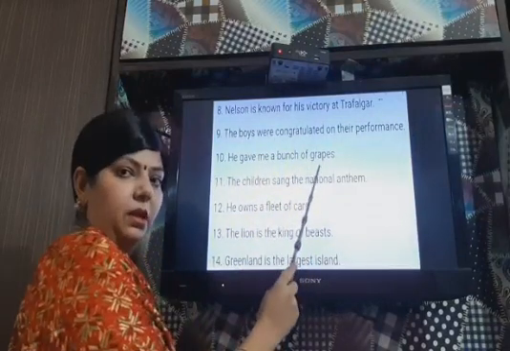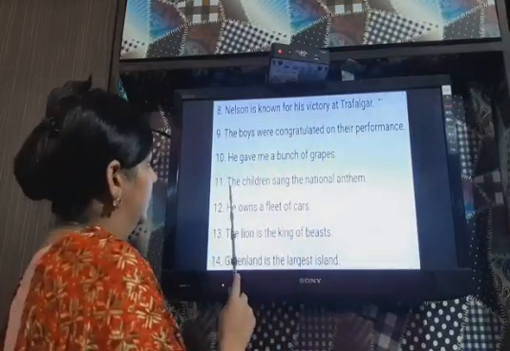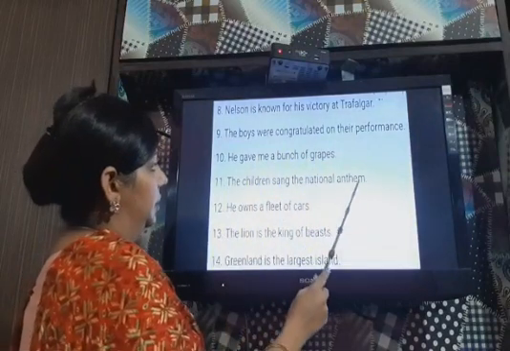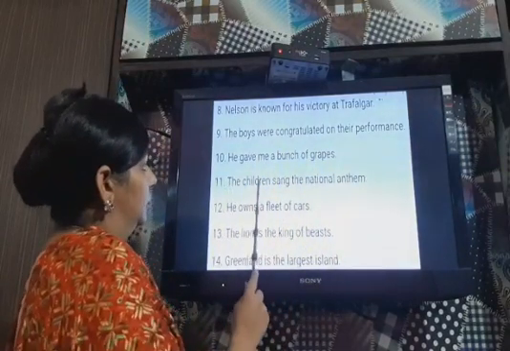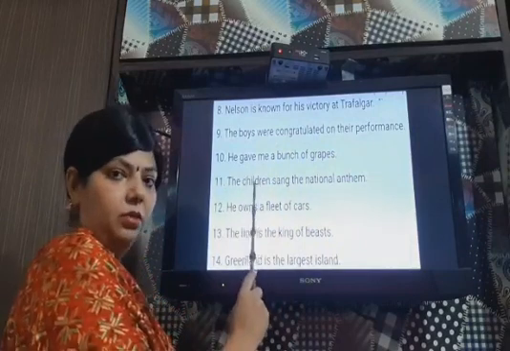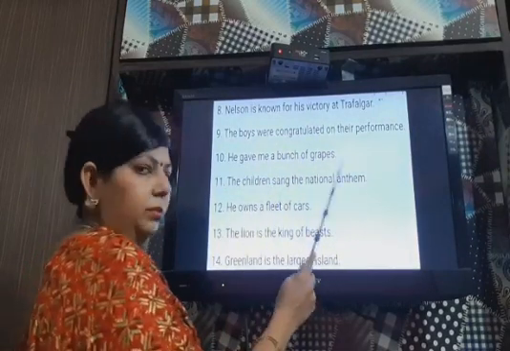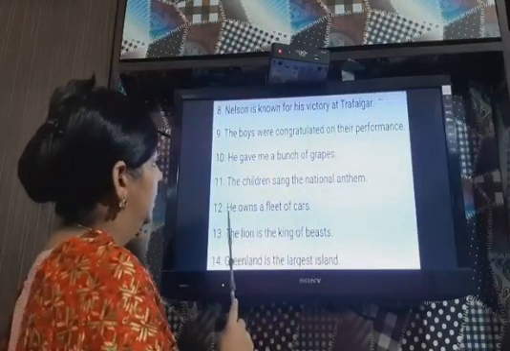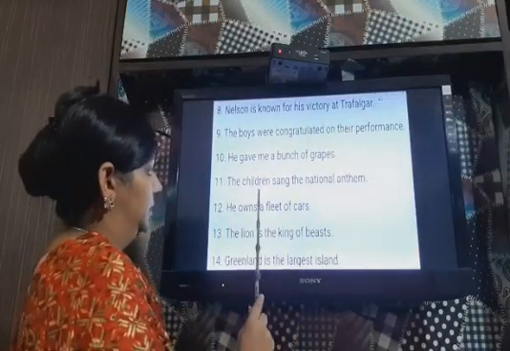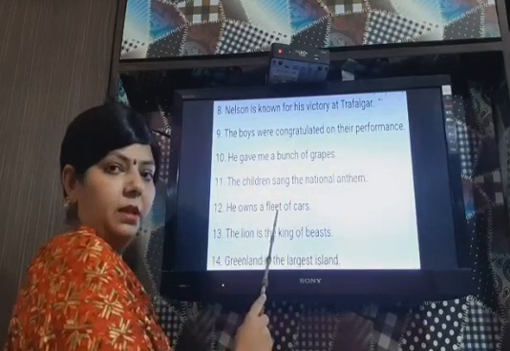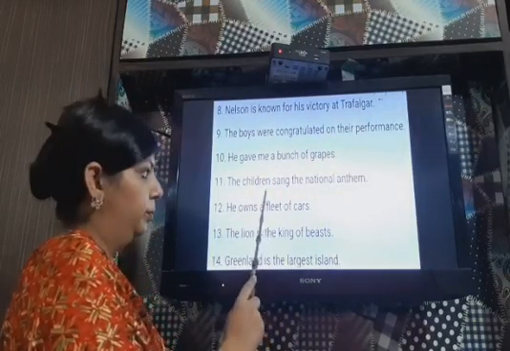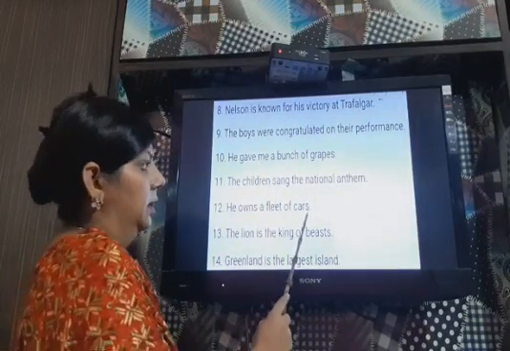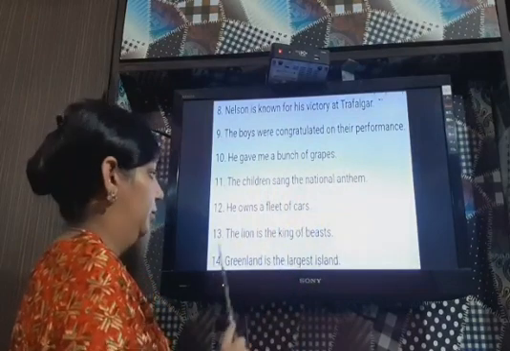And grapes will be common noun. The children sang the national anthem. So children will be common noun. Anthem again will be common noun. He owns a fleet of cars. So fleet will be collective noun, that means a group of cars is called fleet. And cars is a common noun.